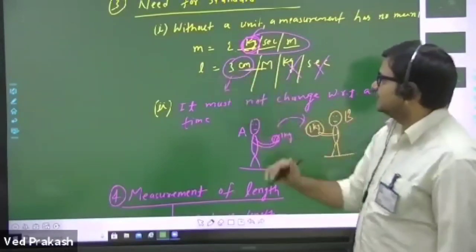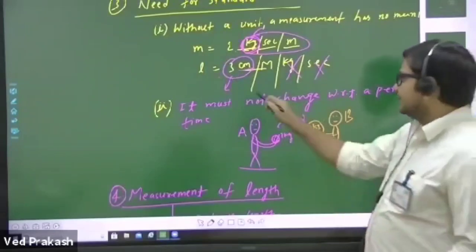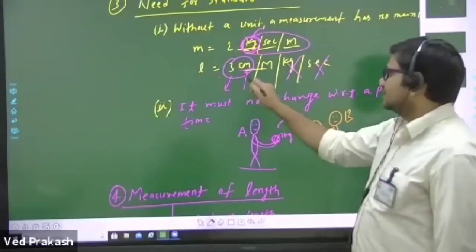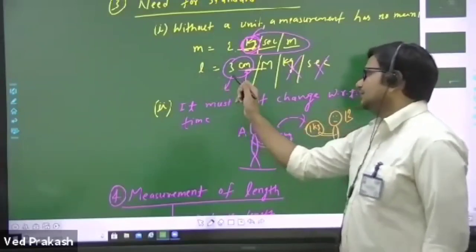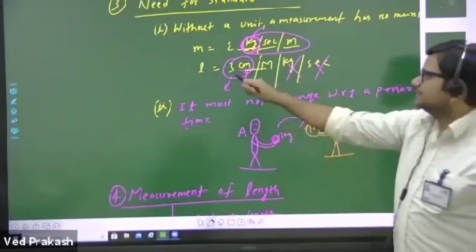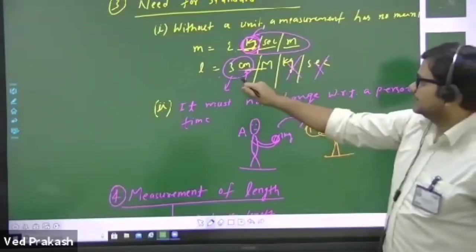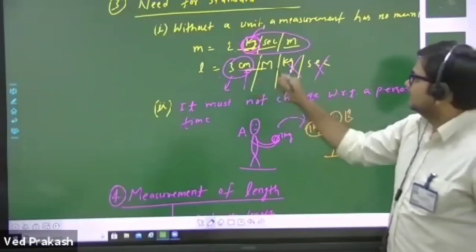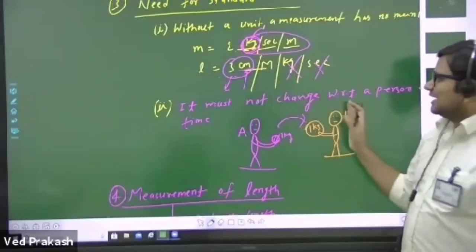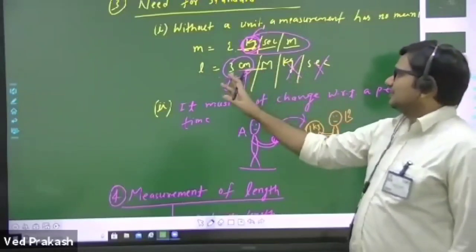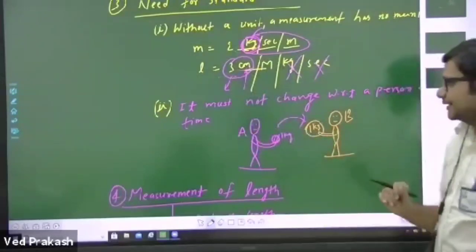Similarly, for length, you measure 3. So you have to assign a unit for length, which is centimeter. So you have to write like this: L equal to 3 centimeter. And 3 is the numerical value and centimeter is its unit. So you cannot write this 3 centimeter as 3 kg or 3 second, right? So we assign a unit value for every physical quantity.